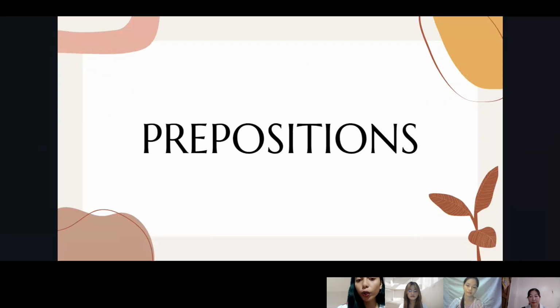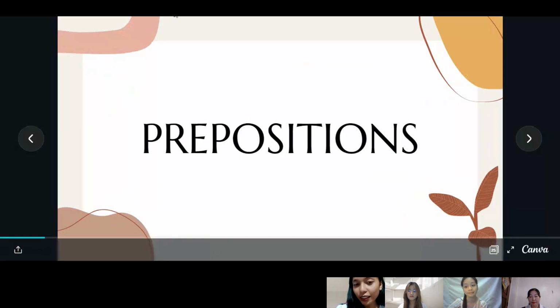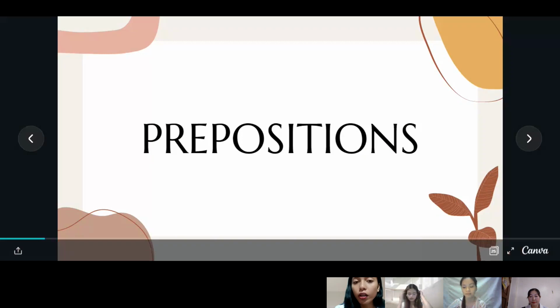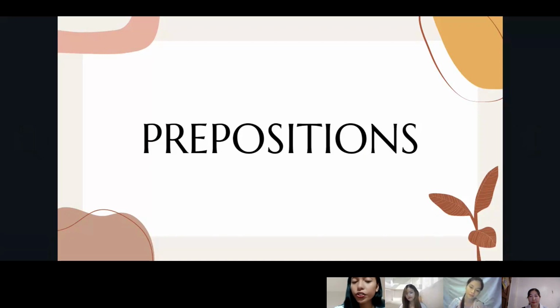When you hear the word "preposition," what are your initial thoughts about it? Miss Lian, what are your thoughts about prepositions? Prepositions tell where or what is the place of the object. Yes, a preposition tells about the location of something, or the time and the place of someone or something.